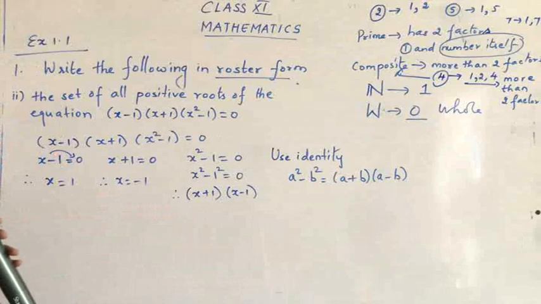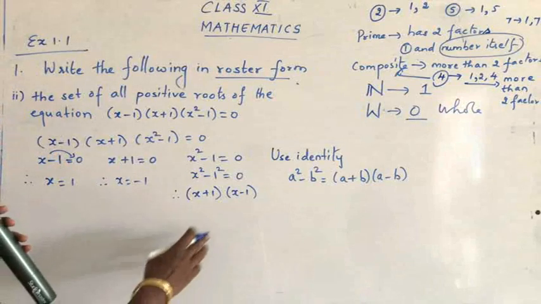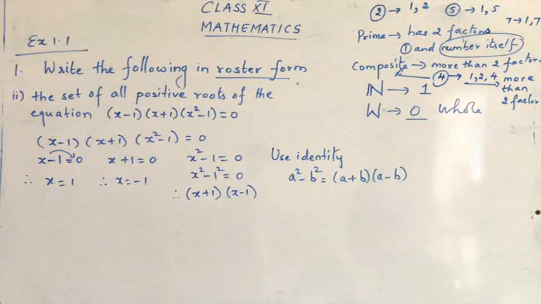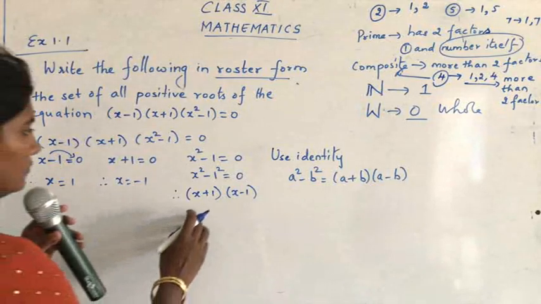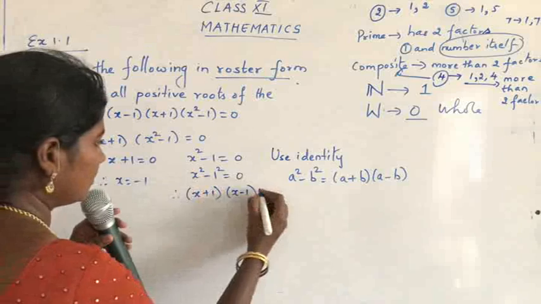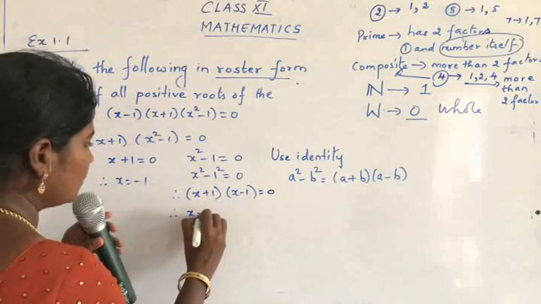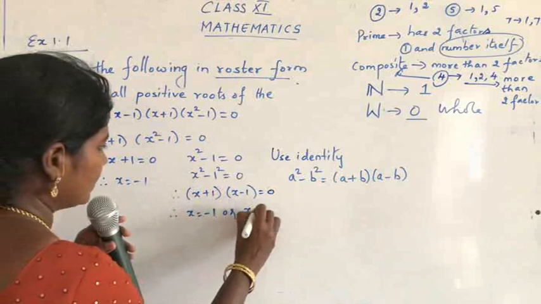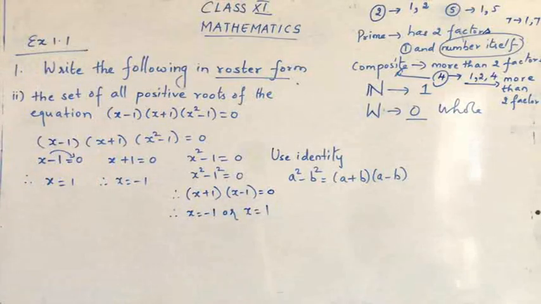Yes? So what do you get from this? The factors become x plus 1 and x minus 1. So x square minus 1, this is a factor, yes? From this we can say x is equal to minus 1 or x is equal to 1. So x square minus 1 is 0, that is x square minus 1 square is equal to 0, where 1 is written as 1 square. You are using the identity a square minus b square. After using the identity, you get (x plus 1)(x minus 1). Again the roots you get are minus 1 and 1.